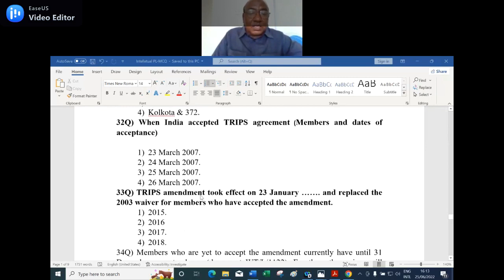Okay, now let's go to the 33rd question. The TRIPS amendment took effect on 23rd January dash and replaced the 2003 waiver for members who have accepted the amendment. Option one, 2015, second option 2016, third option 2017, fourth option 2018.